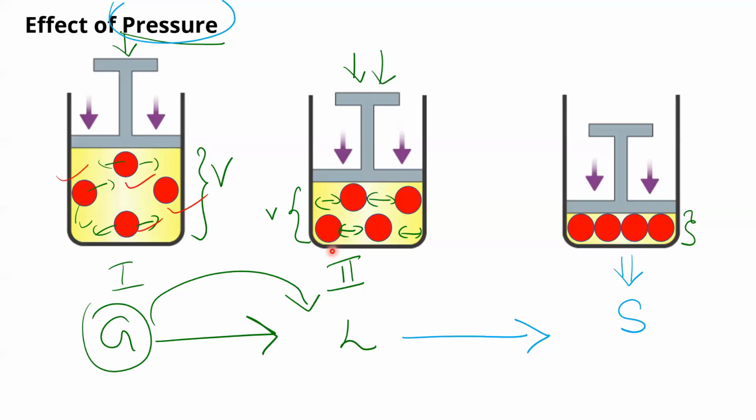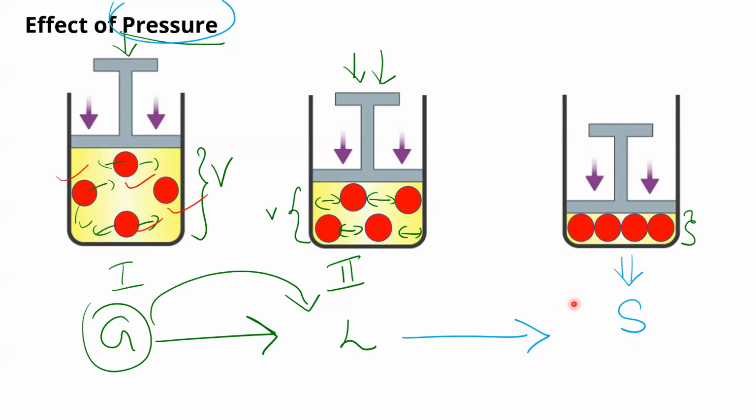It's a very simple idea. Just keep this diagram in mind. We have a piston. When we lower the piston, the volume or space inside the container reduces. As a result, particles are confined to a very small space. They come close to each other, and a change of state happens from gas to liquid and finally to solid.